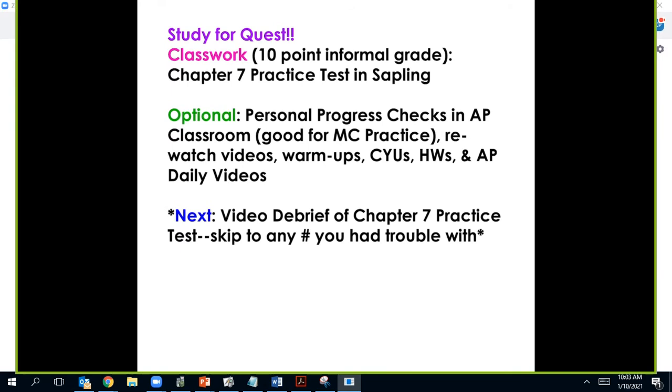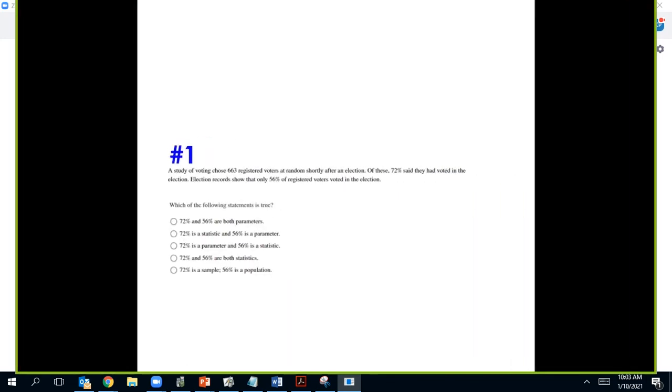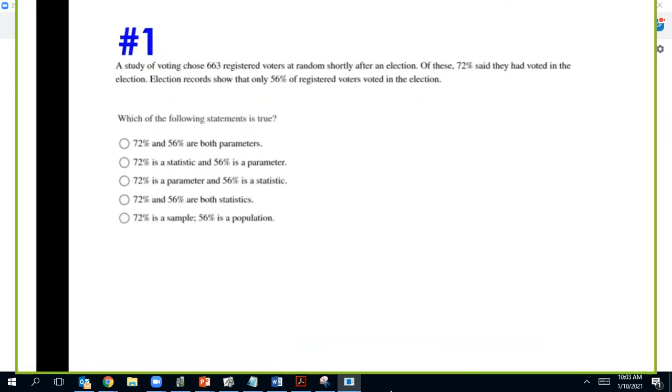If you haven't done that yet, that's your classwork for today. It's 10 informal points. Go into Sapling and try those 11 questions. Then come back here to debrief any that you had trouble with. I'm just going to go through each one. So like I said, just look at the top number here, and you can see which one I'm working on at the time and listen to my explanation for that.